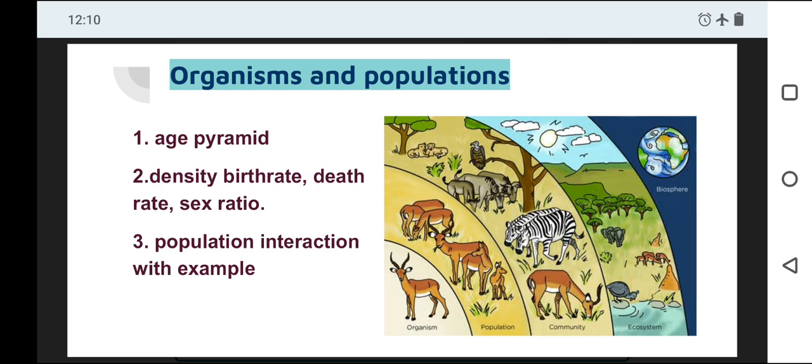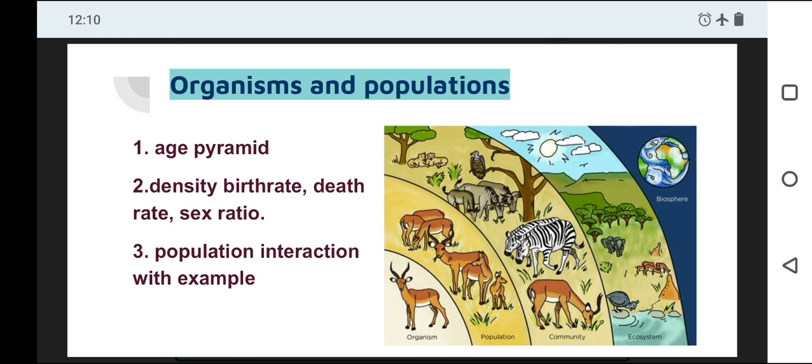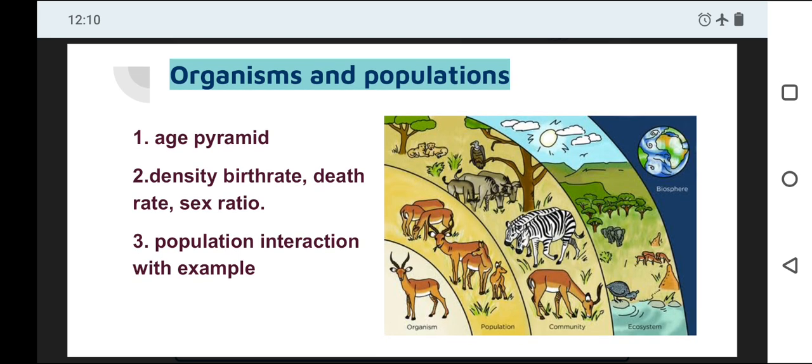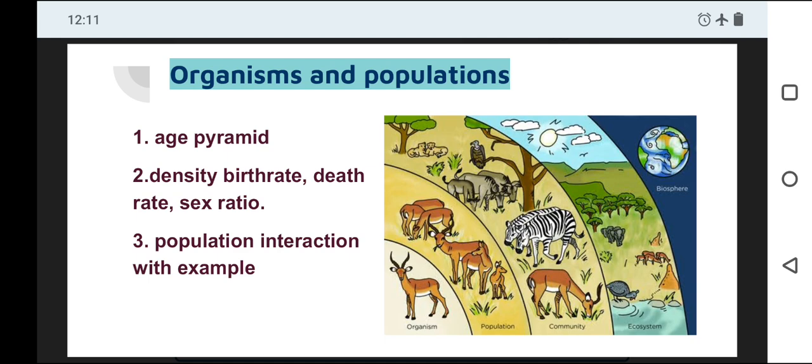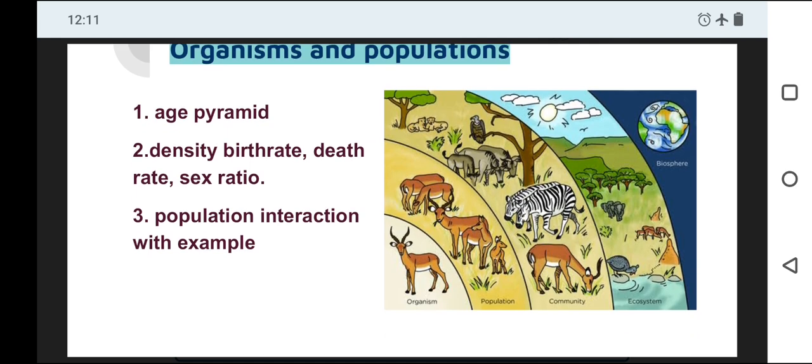Okay, there are many such interactions, with examples. What does a lichen do? What is a symbiotic association, mutualism? What are similar ones, what is commensalism? What is competition? All these interactions you have to study with an example. What you students do is just read what the meaning of an interaction is, and you forget to study the examples of that interaction. So don't do like that. Do it very well with examples. Definitely the questions will come on population interactions with examples.